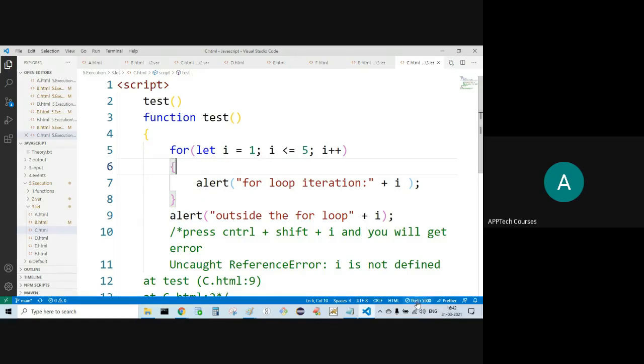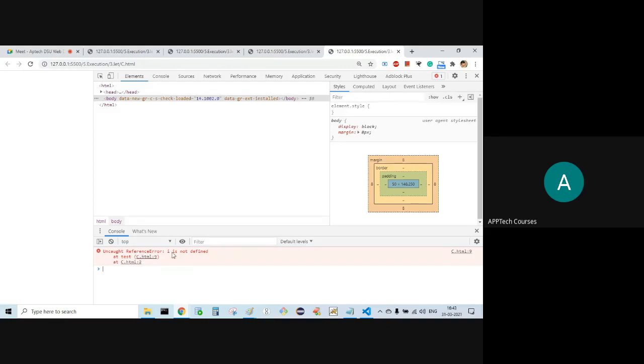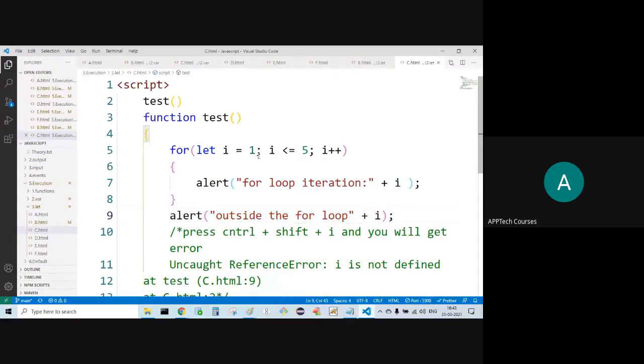Observe carefully. Here, iterations I'll get, but outside the for loop I don't get. Loop iteration 1, 2, 3, 4, 5. I'm not getting the 6. So here, Control Shift I. Uncaught ReferenceError at line number 9. The scope of this let belongs to this for loop only, not outside the for.